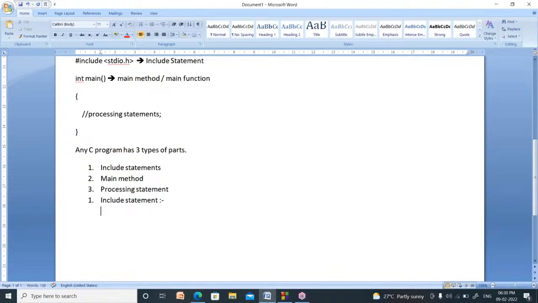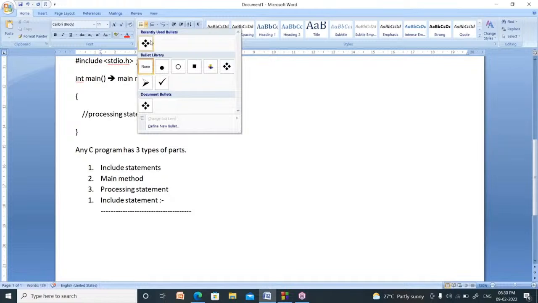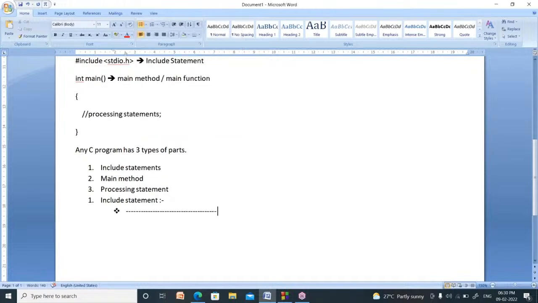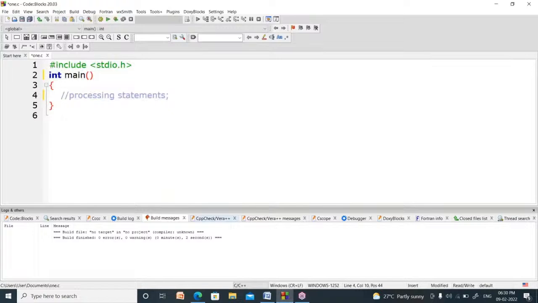Right. I will explain what an include statement is now. Include statements are the first statements in any C program. Why? Because we write hash include stdio.h on top of the program.